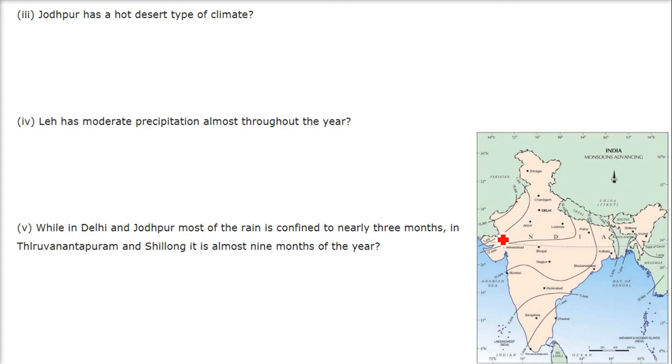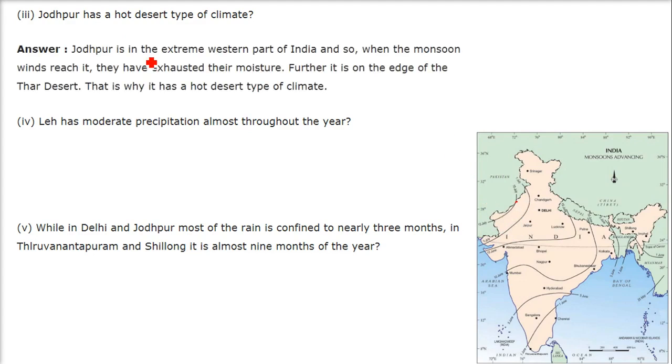Jodhpur has a hot desert type climate. Jodhpur is in the extreme western part of India. So when the monsoon winds reach it, they are already exhausted. They have lost most of their moisture. More to add, it is on the edge of the Thar desert. That is why it has a hot desert type of climate.